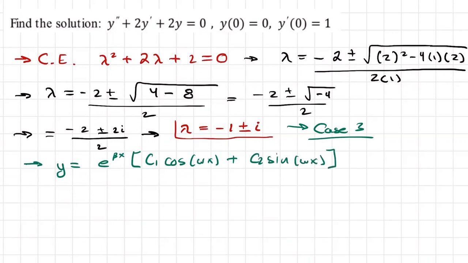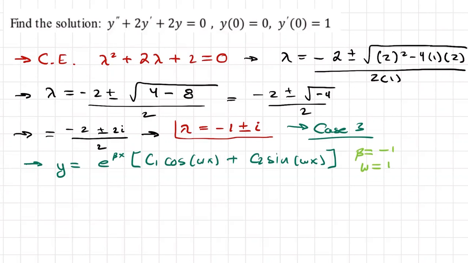So let's just identify them here. You can see that beta is equal to negative 1, and omega, which is the coefficient of i, is equal to 1, right? There's an omega here, which is a 1.